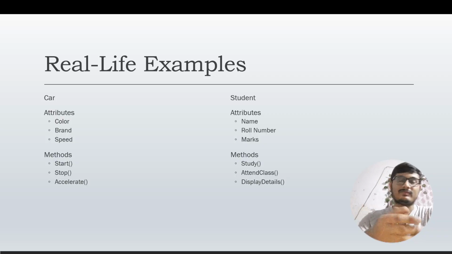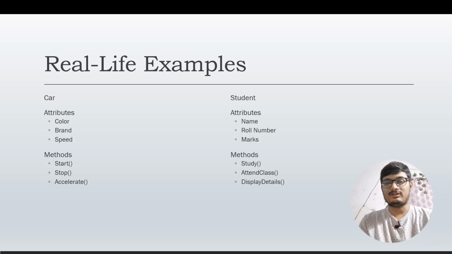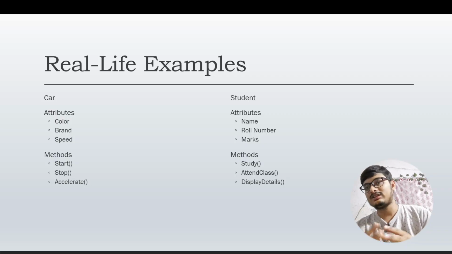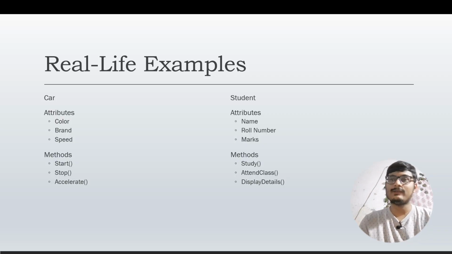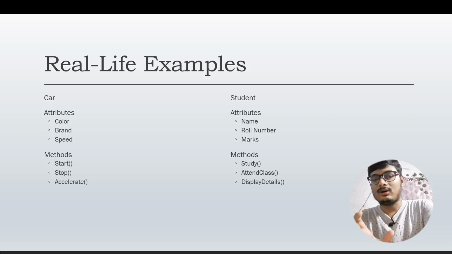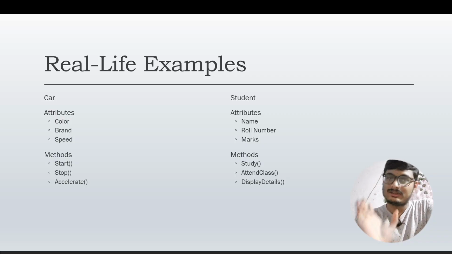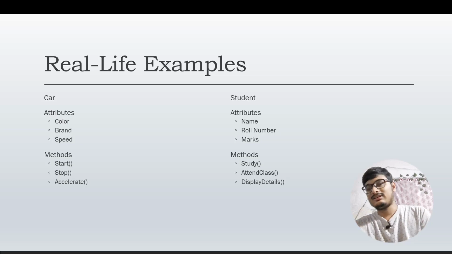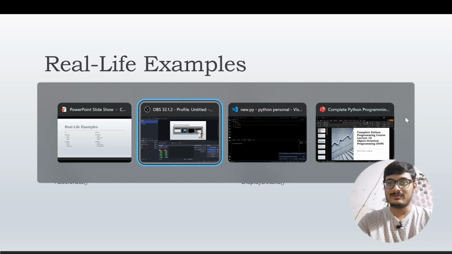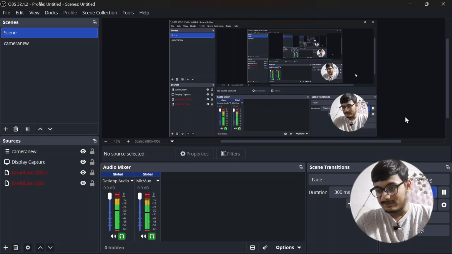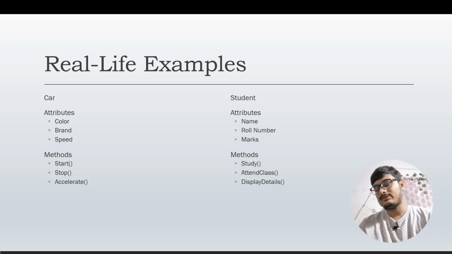These qualities here are referred to as attributes. The first attribute is color. All cars must have a color. There's no colorless car, no transparent car. Then all cars always have a brand. A specific brand releases a specific model of a car, so all the cars that we see in our daily life everywhere have a different brand.